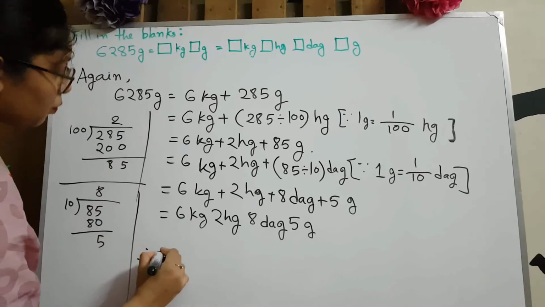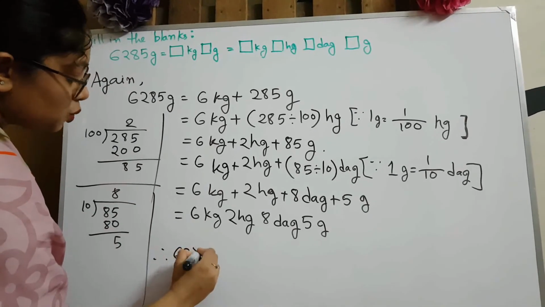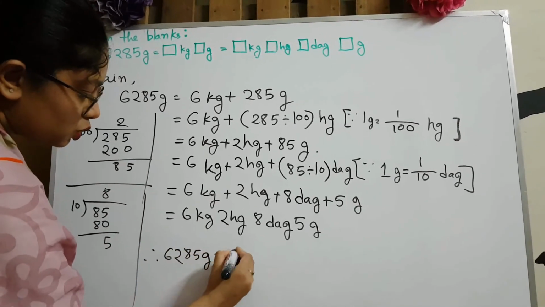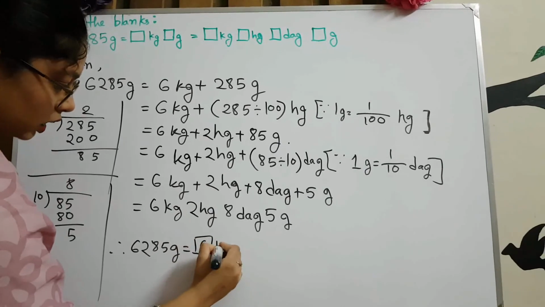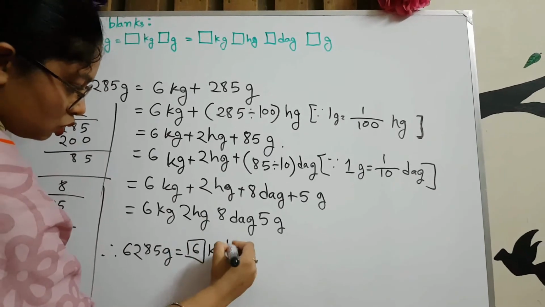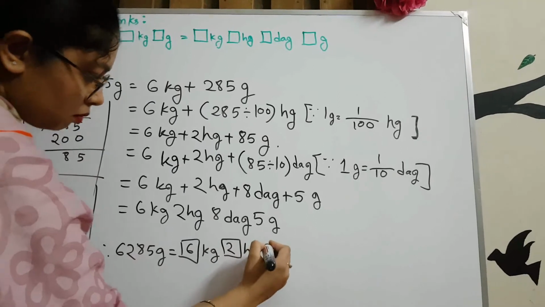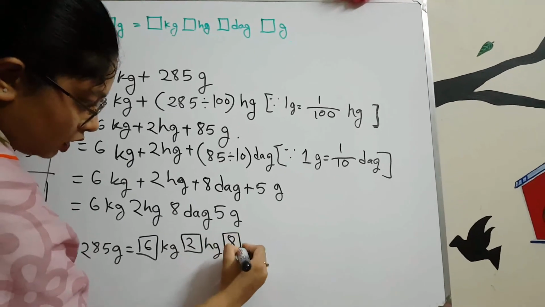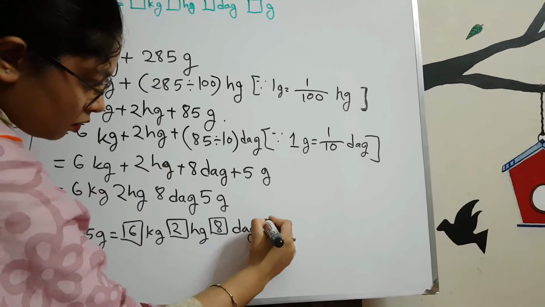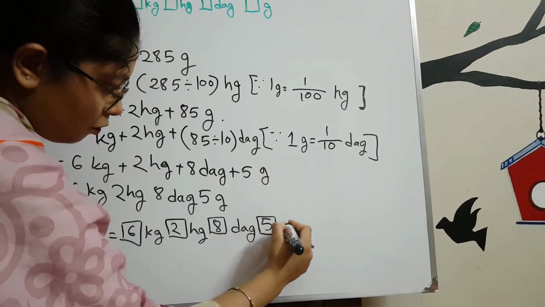Okay, so our result is 6285 gram equals 6 kg 2 hectogram, 8 decagram and 5 gram.